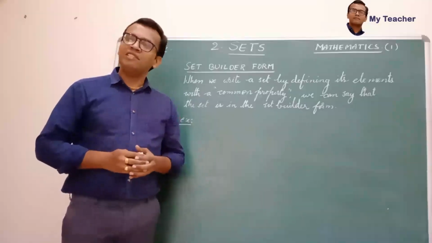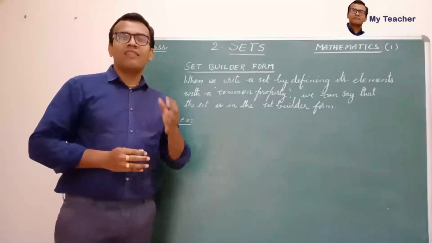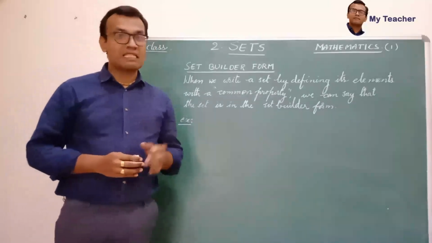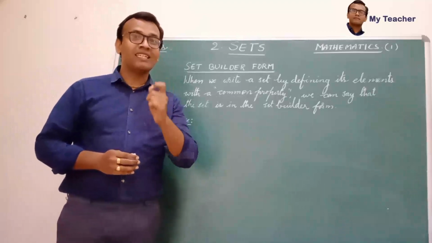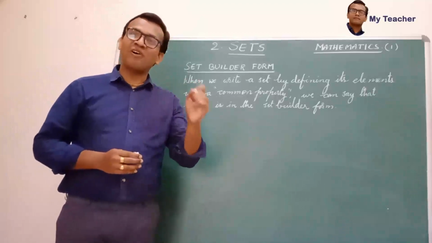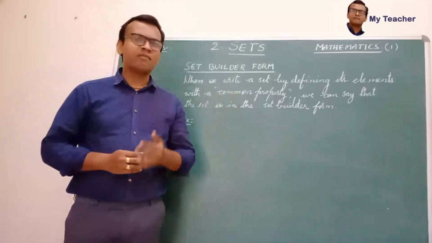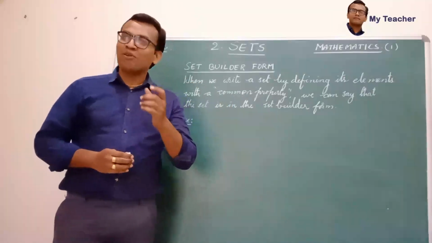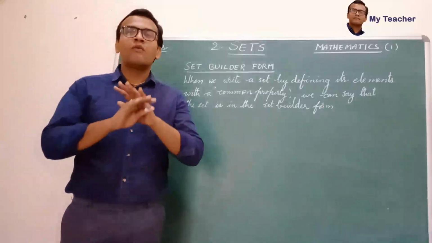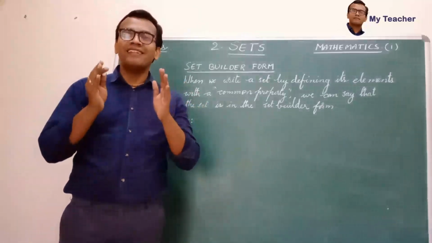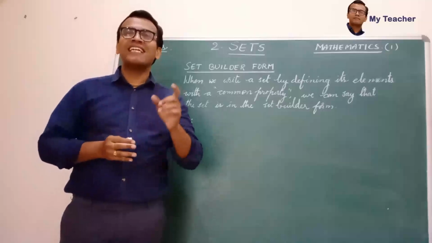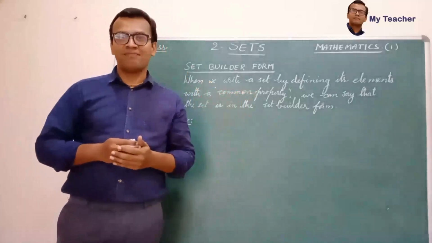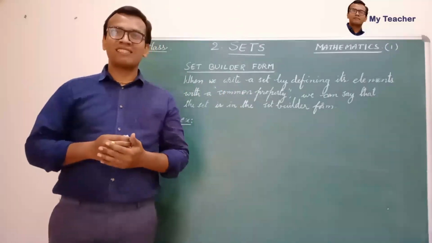Suppose, children, you are asked to write the set of rational numbers in roster form, by listing all the elements of the set. Can you try that? So we can conclude that we cannot write the set of rational numbers in its roster form, meaning we cannot list all the elements of it. So how can we represent this set?